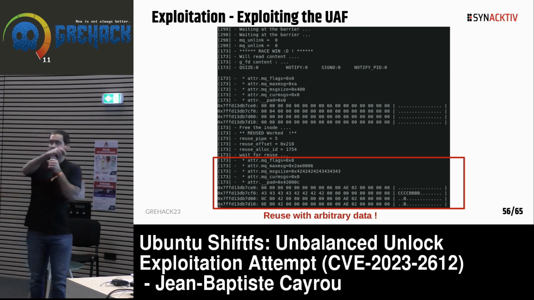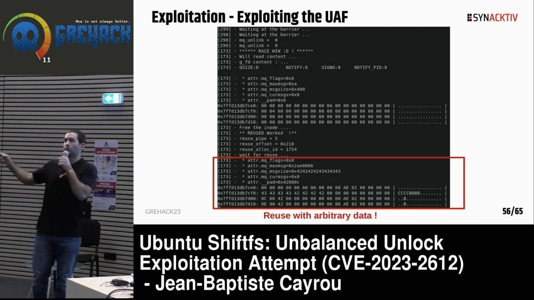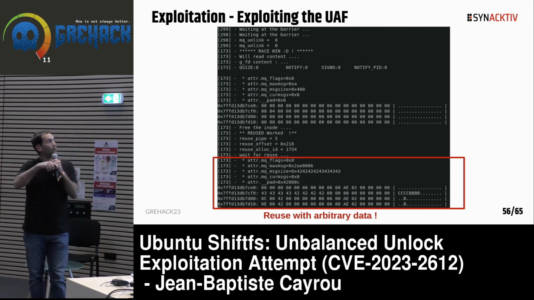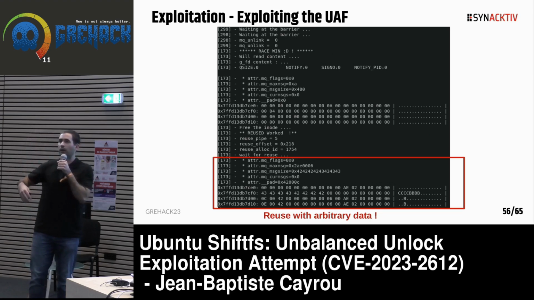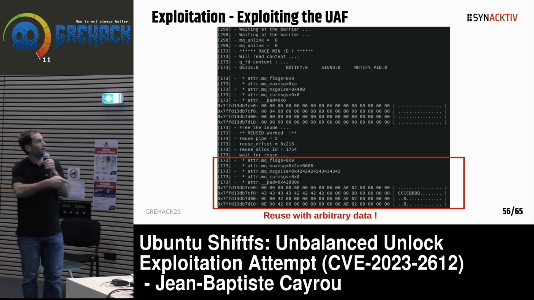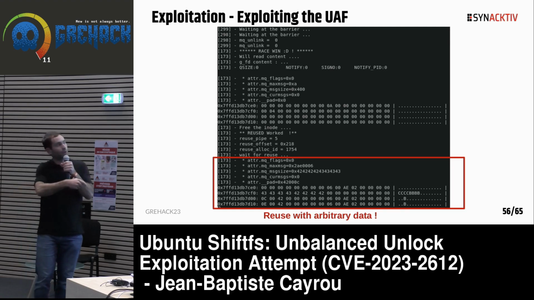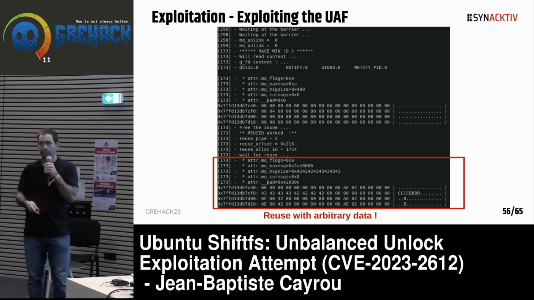This is specific to the MQ file system. So we have normal values. Then we free the inode using close on one of the FDs. Then we produce some allocations in the kernel with controlled data, and we are able to reuse the internal memory object with controlled values.